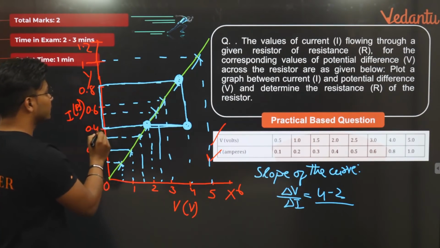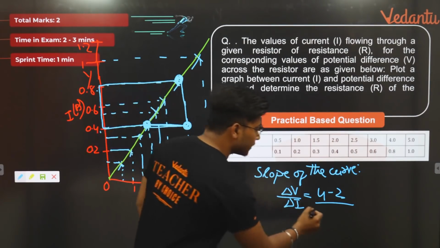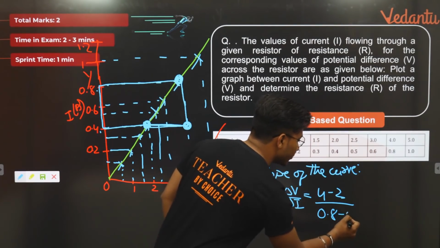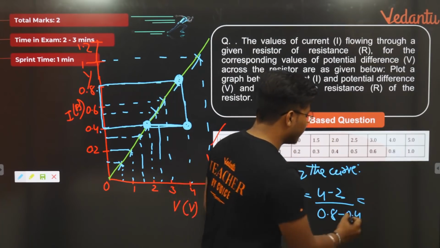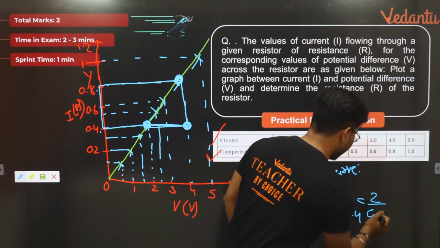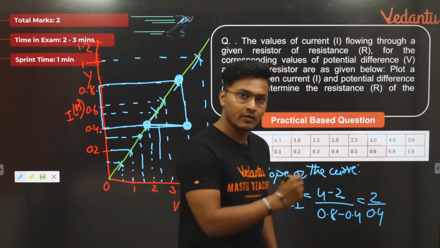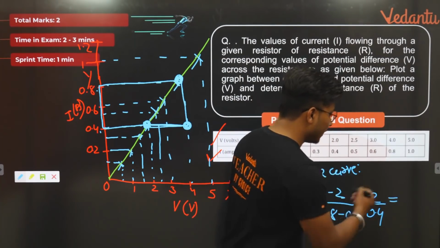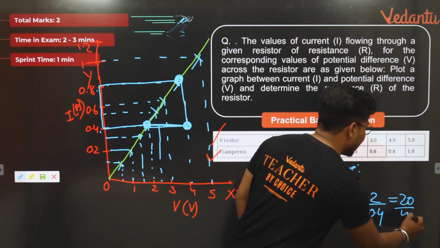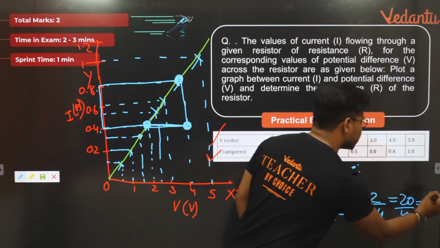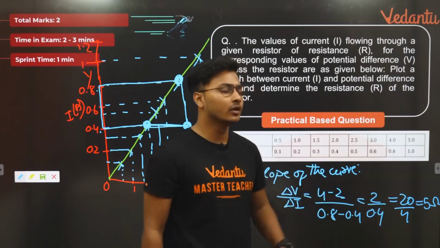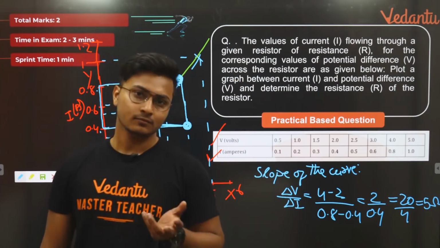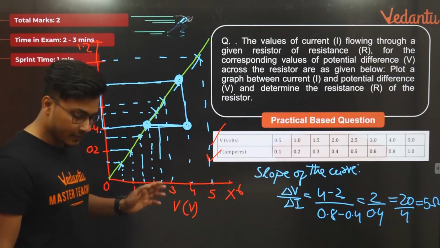Change in current is how much, 0.4 and 0.8, so it is nothing but I2 minus I1, which is nothing but 0.8 minus 0.4, which will give you nothing but 2 divided by 0.4, isn't it? 2 divided by 0.4, and how much is that going to be? I am pretty sure that will give you, let me make it as 20 divided by 4, and 20 divided by 4 is 5 ohms. This is 2 by 0.4 को मैंने 20 by 4 लिख दिया. This is nothing but 5 ohms. Simple सी बात. Yes, that's extremely correct.